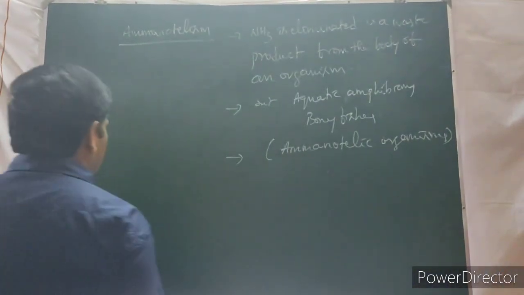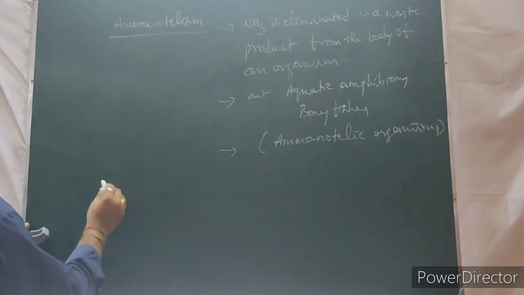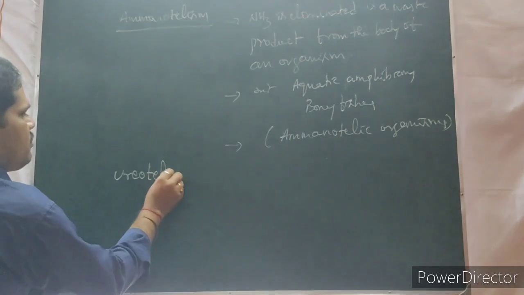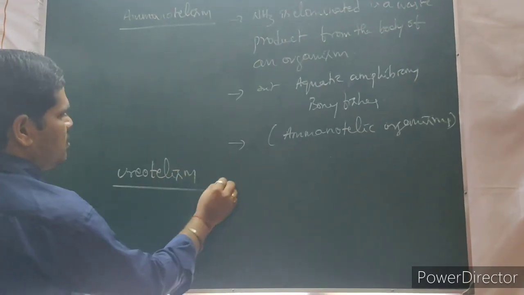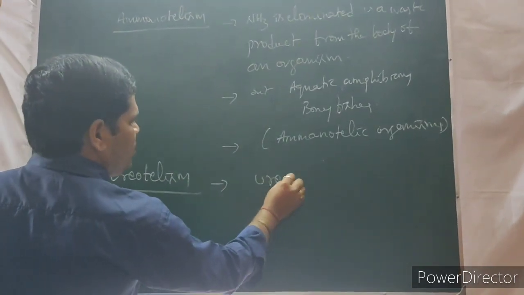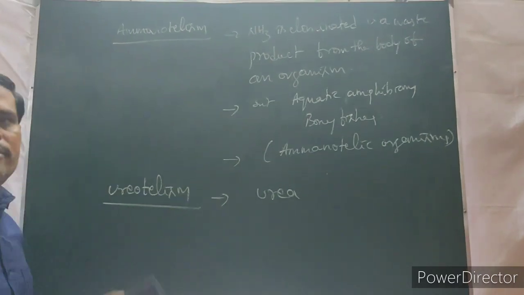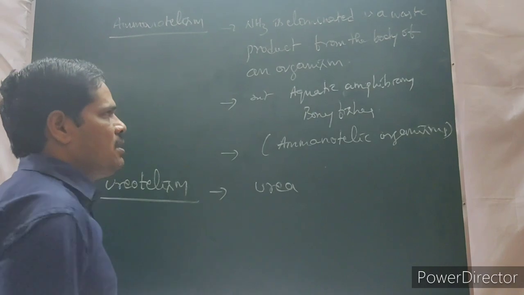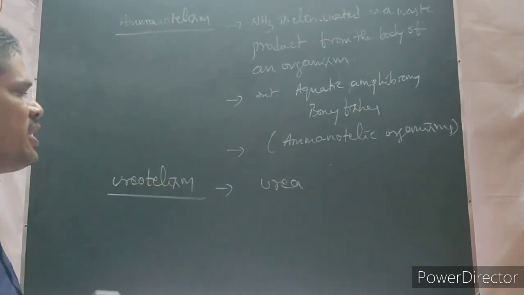The next one is the ureotelism. Urea is excreted as a waste product from the body of an organism. That is what we call ureotelism.